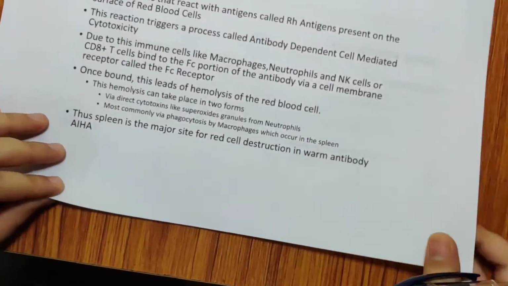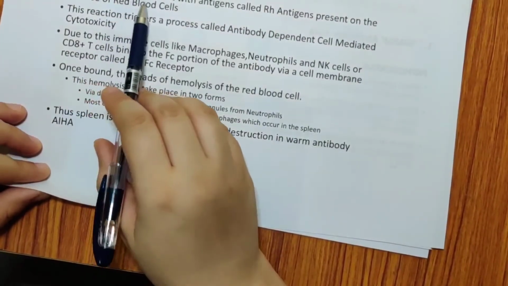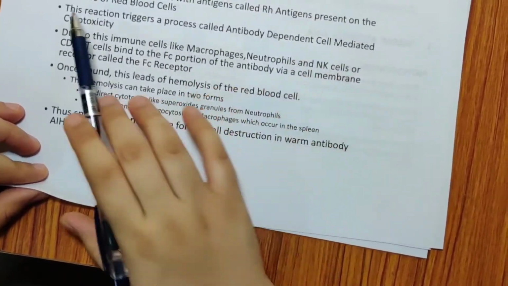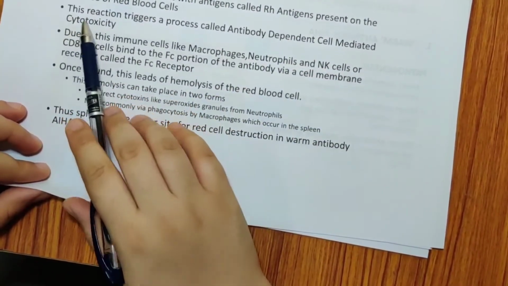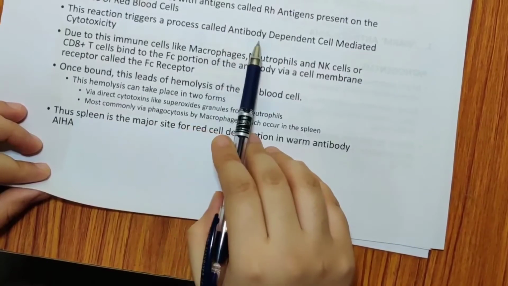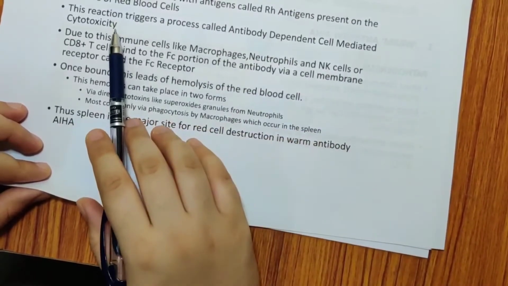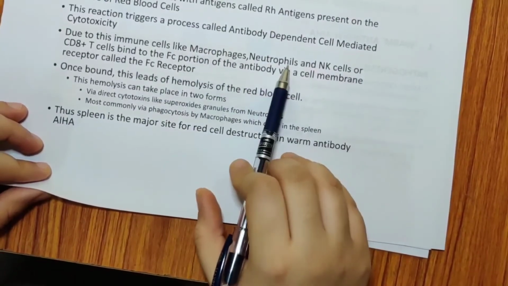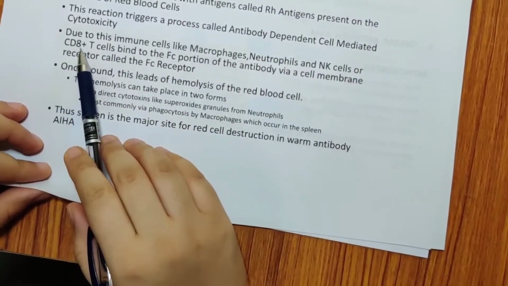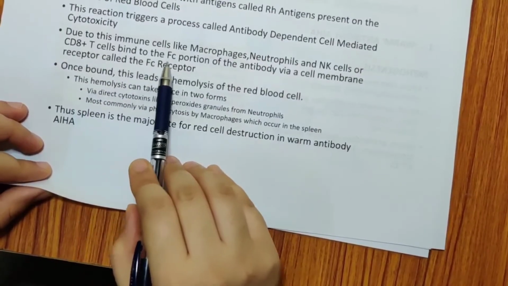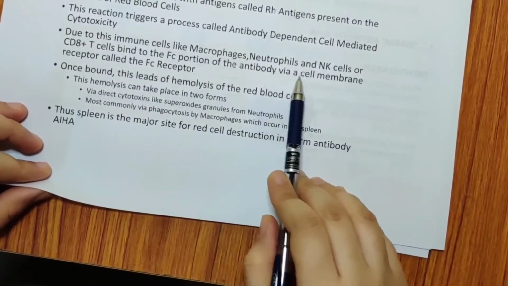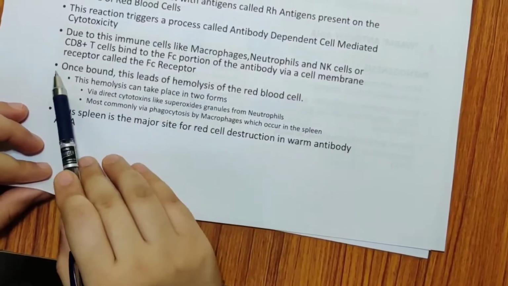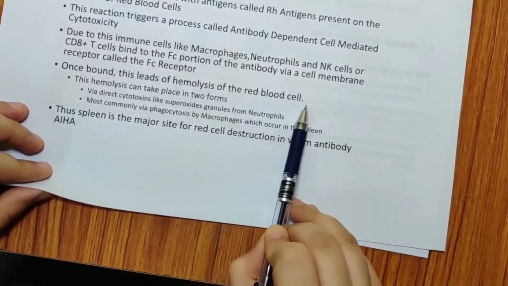Coming to the pathogenesis. Here IgG antibodies react with antigens called Rh antigens, which are present on the surface of the red blood cells. This reaction triggers a process called antibody-dependent cell-mediated cytotoxicity. Due to this, immune cells like macrophages, neutrophils and NK cells or CD8 plus T cells bind to the Fc portion of the antibody via a cell membrane receptor called the Fc receptor. Once bound, this leads to hemolysis of the red blood cells.